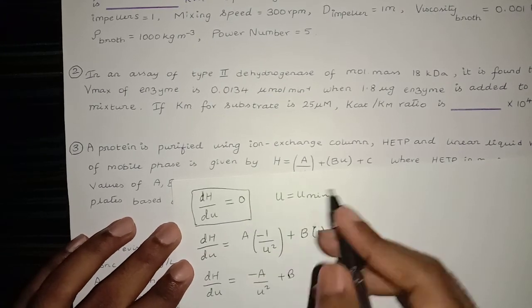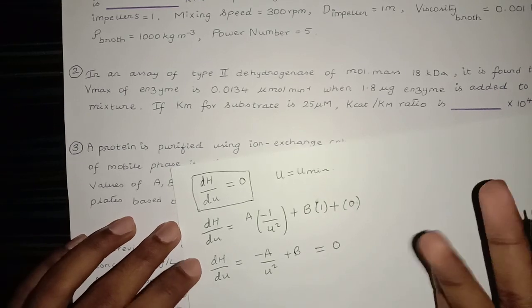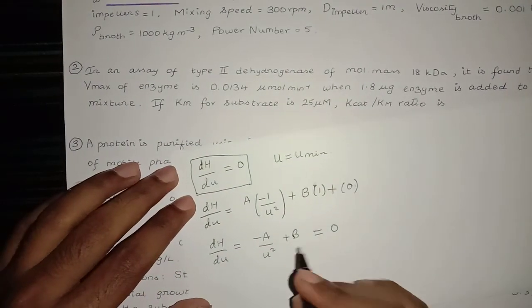When this condition is satisfied, u is u minimum. So this is equal to 0 at u equal to u minimum. So we will find the u minimum.